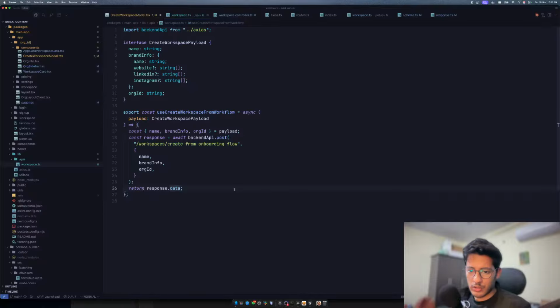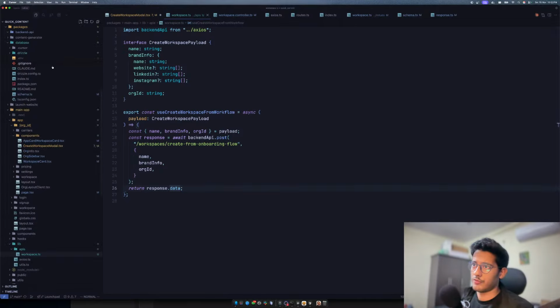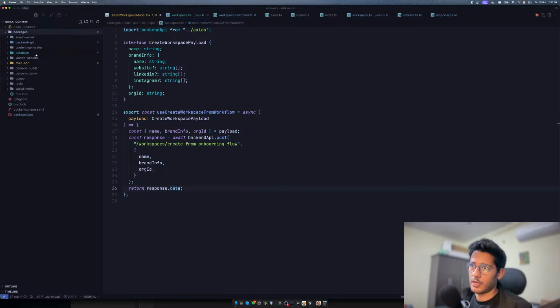What is the tech stack? I'm using Bun Workspace as a workspace, so I have a monorepo with all these different repositories: backend API, content generator, database, launch website, main application, persona builder, persona demo. They have their individual stacks, mostly not MERN, bro. We are not using MongoDB over here. It's all SQLite, React. I'm using BullMQ for queuing, Express in the backend, and Next.js in some sections. It's very diverse. I am using Python for applied AI. It's a lot of stuff, man.